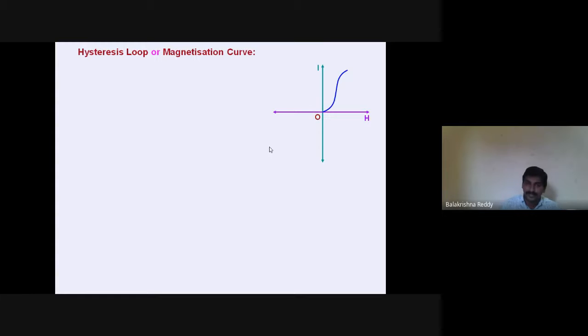Now, what you understand from here: from O to a certain extent, it has reached one curve.